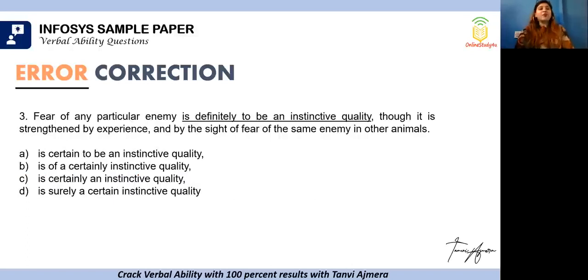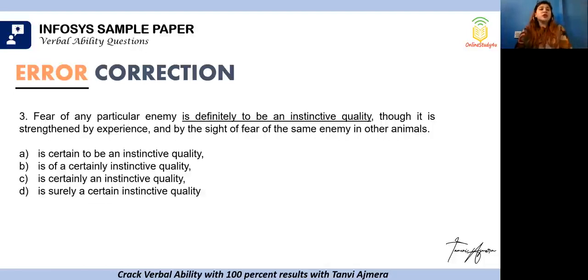Fear of any particular enemy is definitely to be an instinctive quality. So when you basically fear any particular enemy, that's an instinctive quality. Humans have instincts. So it's one of the parts of instincts to be fearful, though it is strengthened by experience and by sight of fear of the same enemy in other animals. So of course, instinctively, we have the fear. That fear gets aggravated by having some sort of an experience, by having the sight of fear of the same enemy in other animals, right?